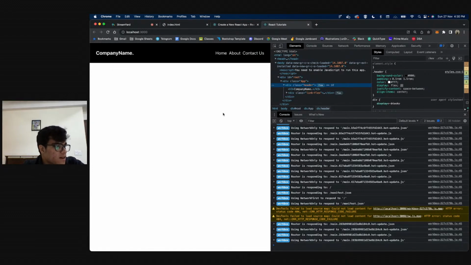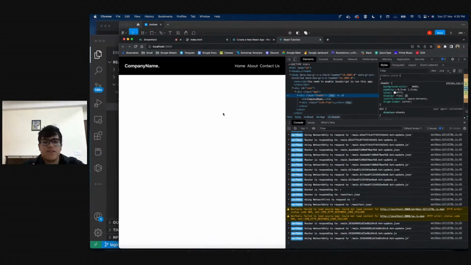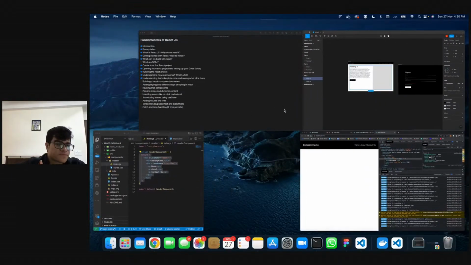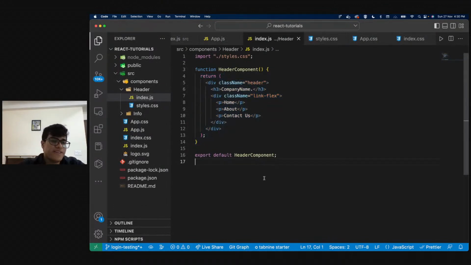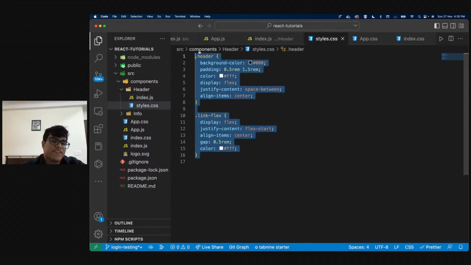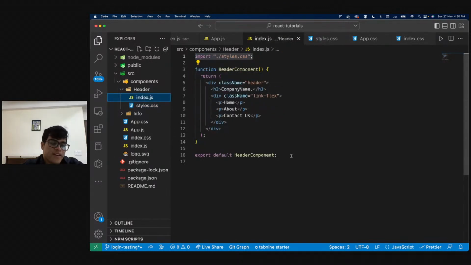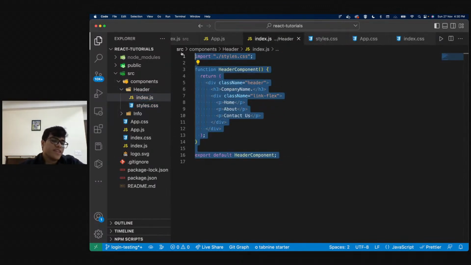How did we apply our CSS? All I did was I said import styles.css, and on importing styles.css, all the styles that I've written over here get imported, right? So the good thing is I can even rename this file.